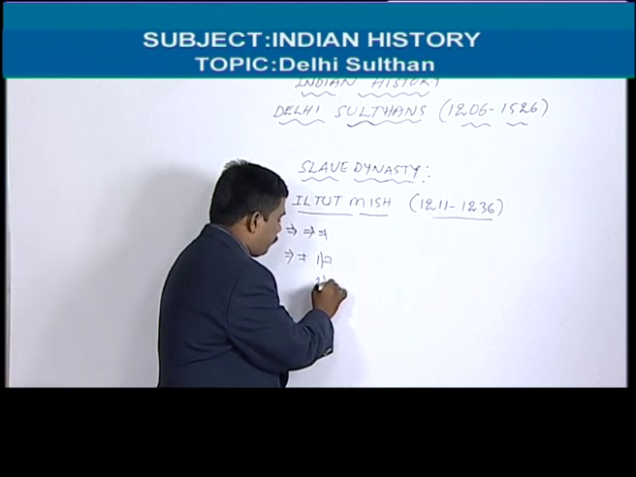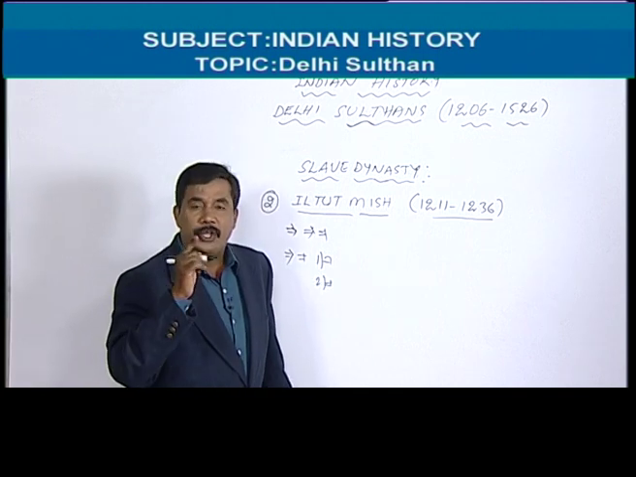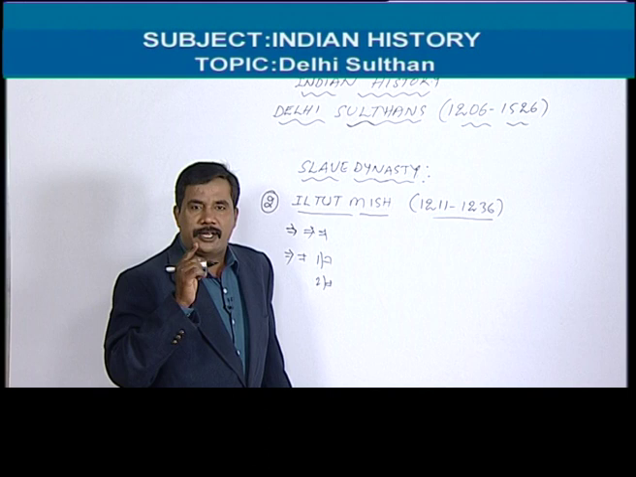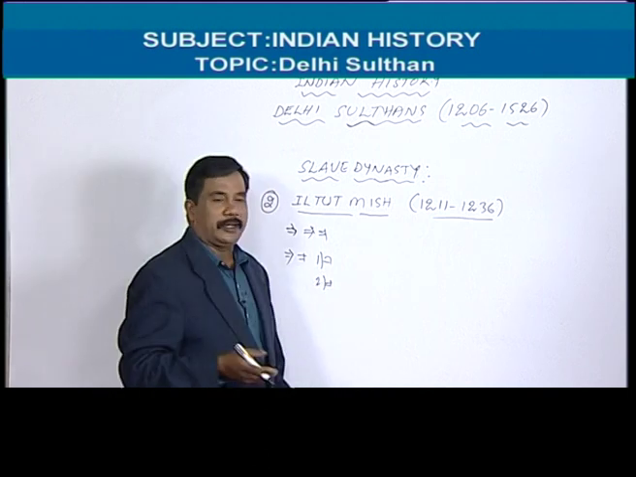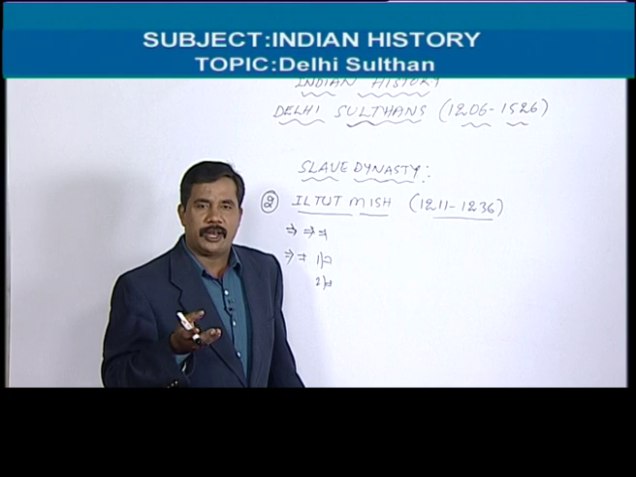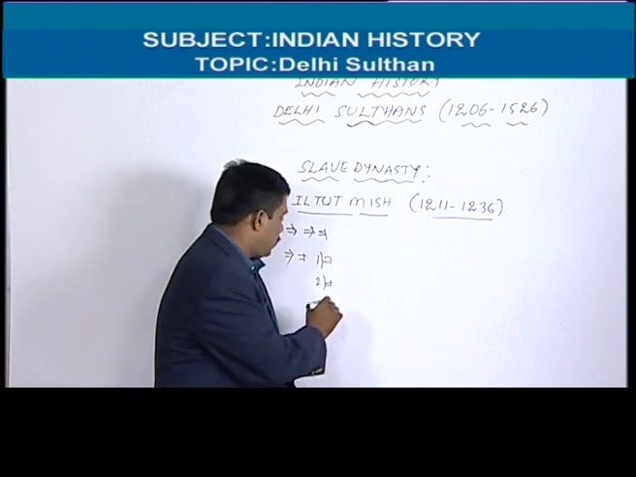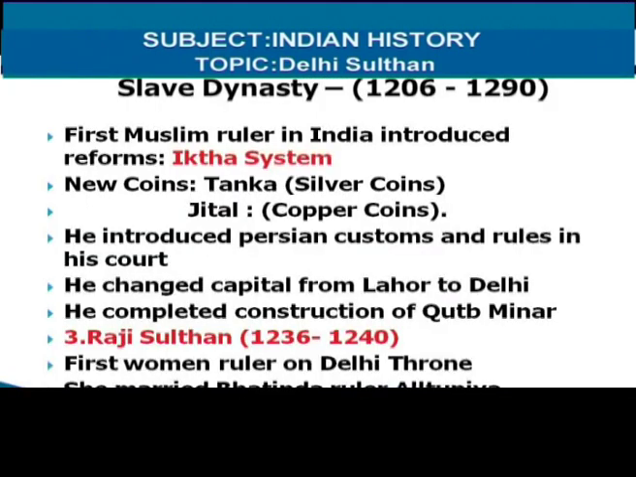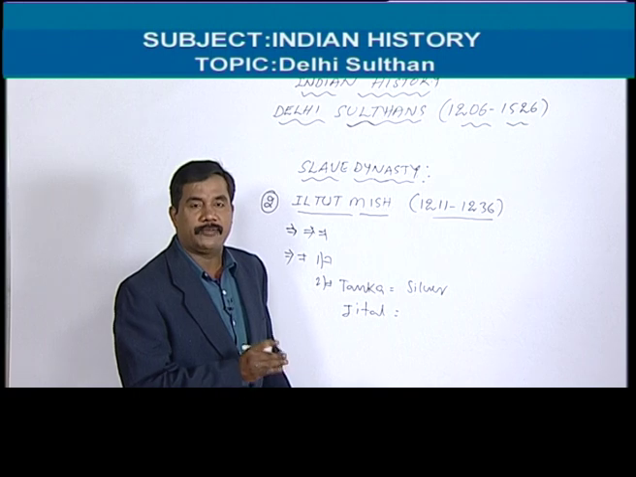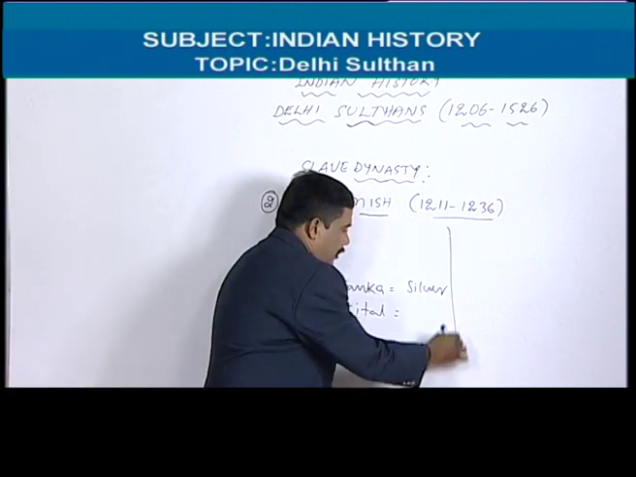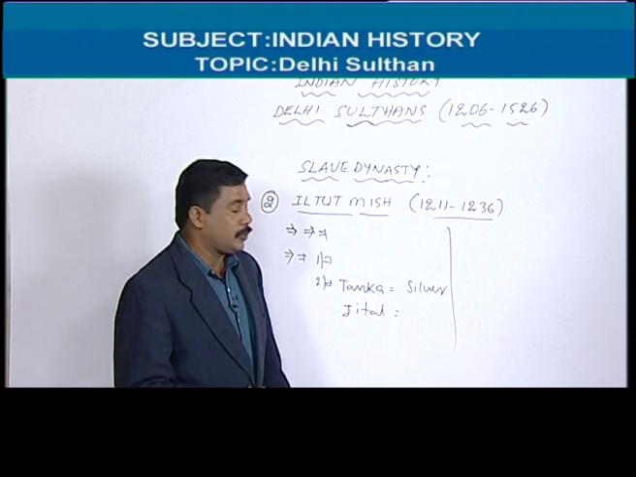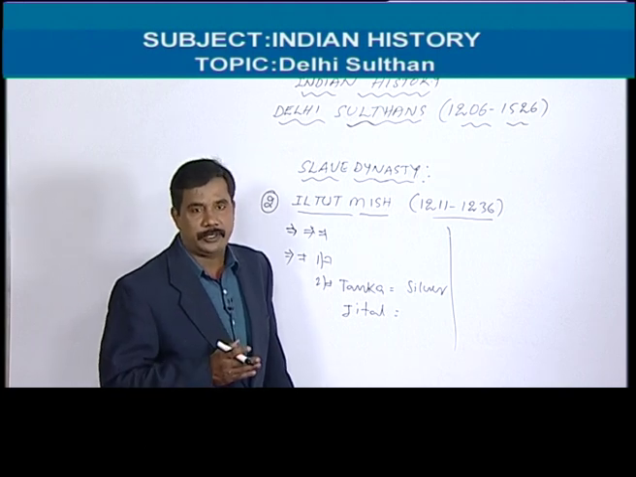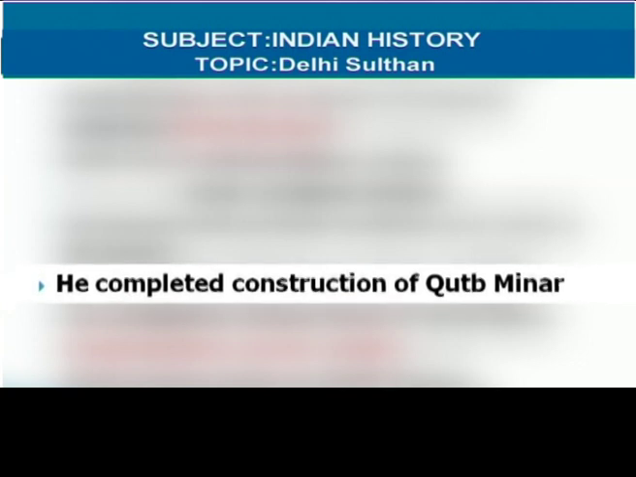And the second reform: he introduced new coins. Before that, in Indian history, in the Delhi Sultans, we did not know about coins. But here he introduced two kinds, the tanka and the jital. Tanka is a silver coin, and the second one, jital, is a copper coin. And in the previous class I said that he completed the construction of Qutub Minar.